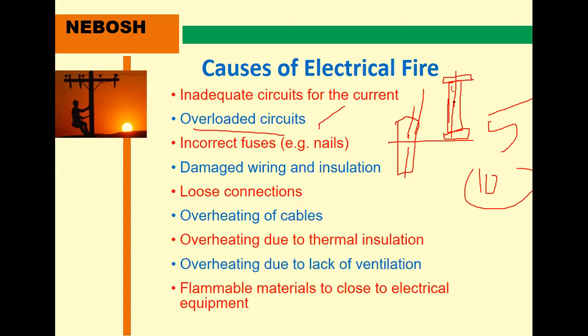Fire means this is automatically open. Therefore, the current never flows from this to the item, maybe any TV. Protected means this is fully connected, so if this type of high voltage comes, automatically this TV and these electronic equipments are all damaged. Therefore, incorrect fuses are also very dangerous.